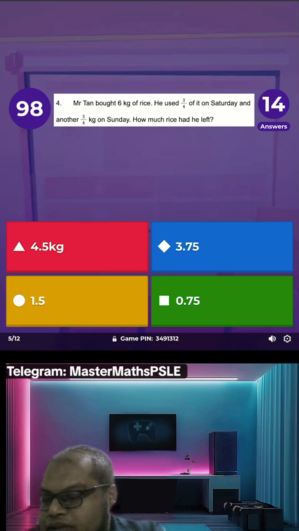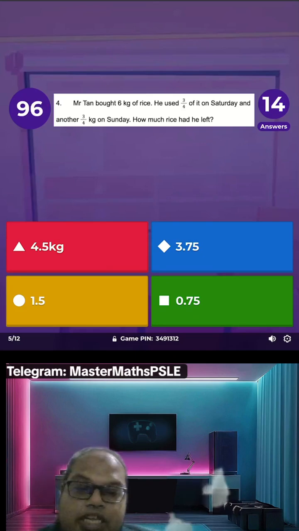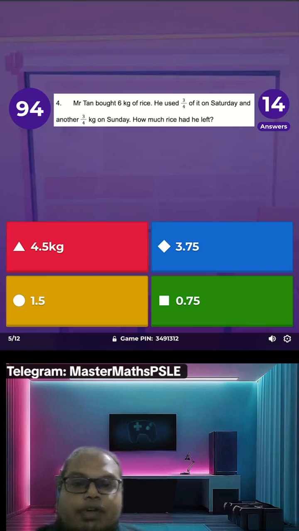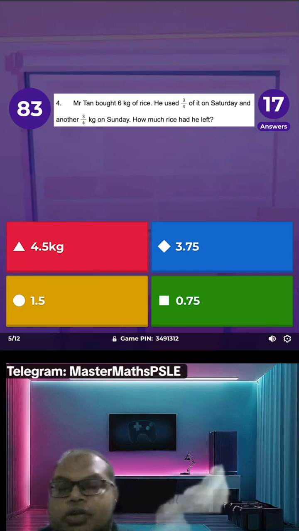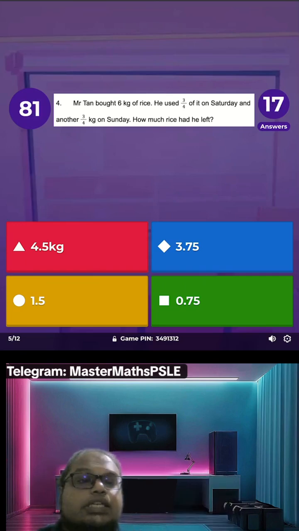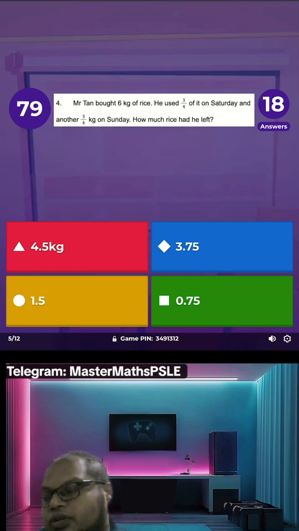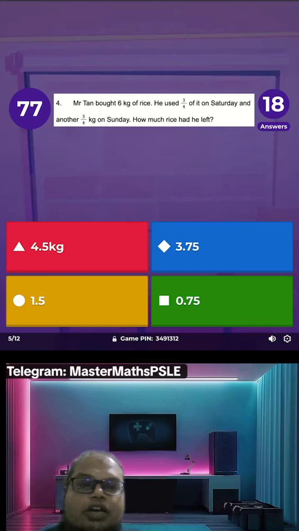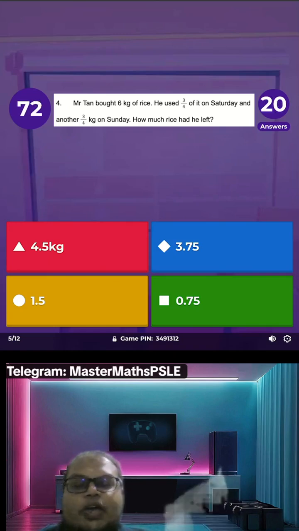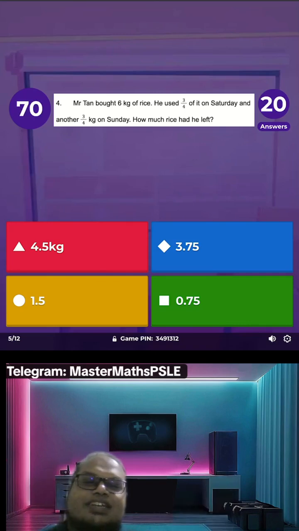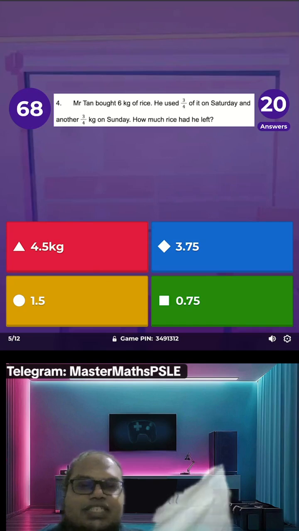Is it 4.5 kg, 3.75 kg, 1.5 kg, or 0.75 kg? The only thing missing from the options is the word kg. It's not a coincidence that only one of them has the word kg. Please don't select that as the answer just because of the word kg.